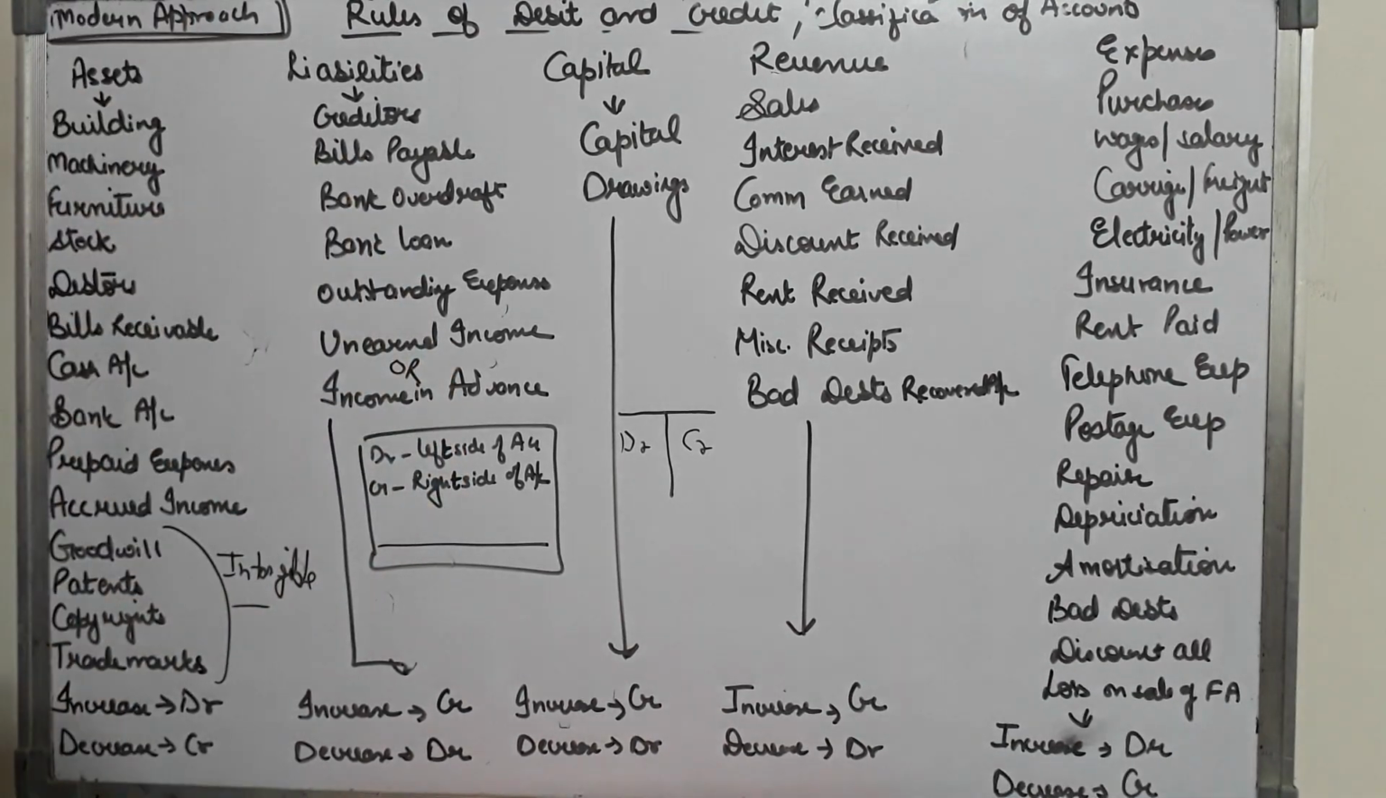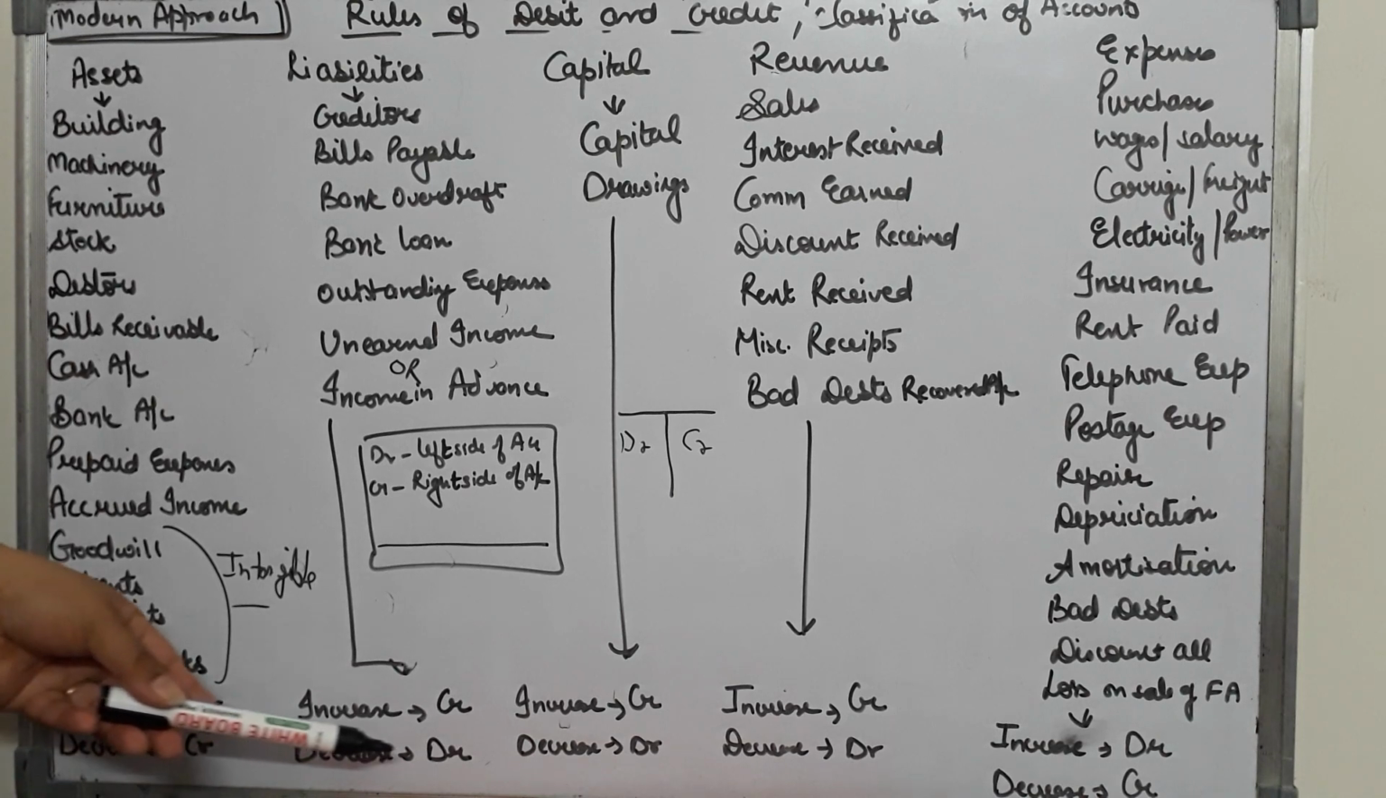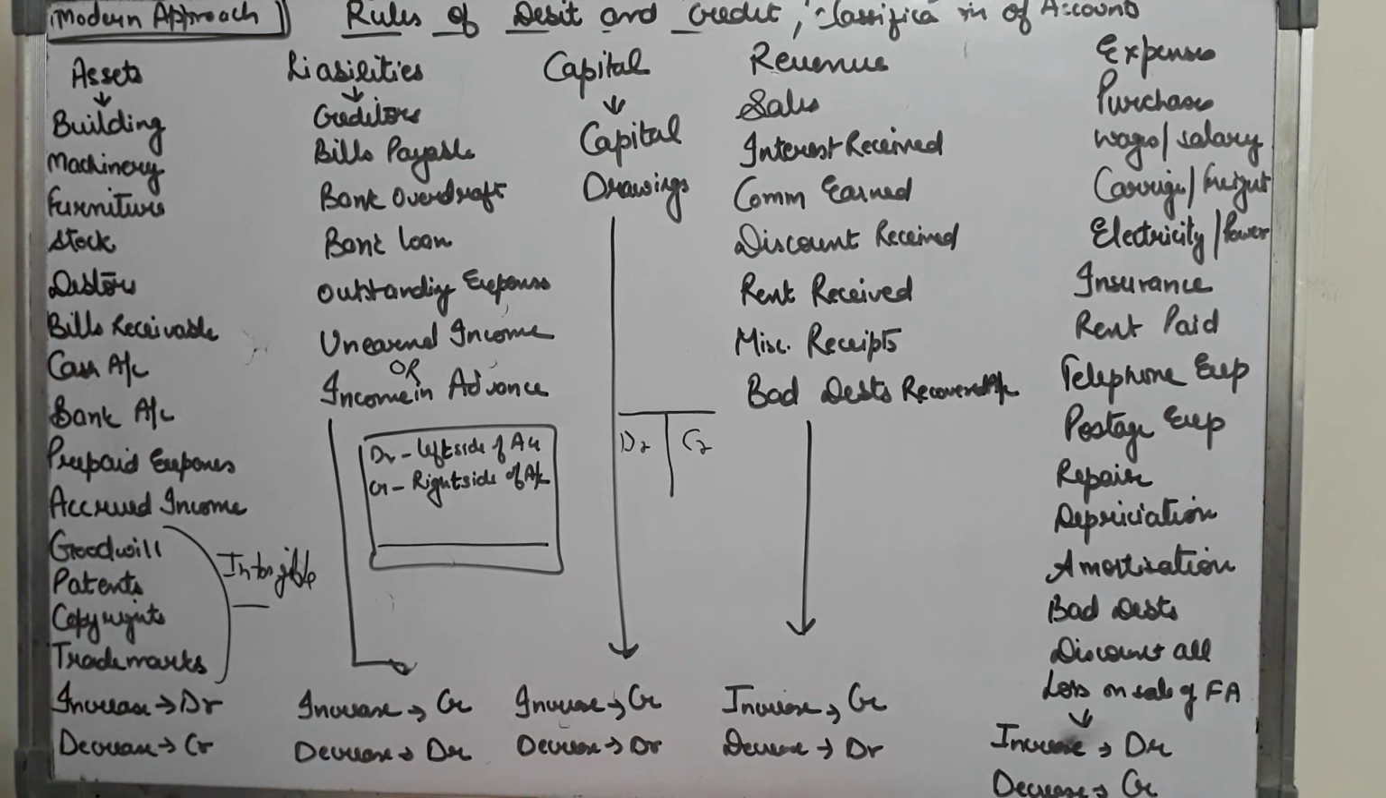Okay. So what is the golden rule of liability? Just the opposite of asset. If there is any increase in liability, it will be credited. Any decrease in liability, it will be debited. Like for example, purchased goods from Mohan. So Mohan is your liability, and now when you are purchasing goods from Mohan, your liability is increasing.